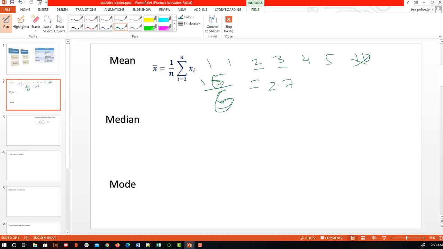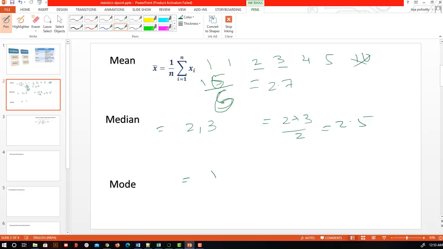Now for some problems I can say 2 and 3 are the median, and for some problems I need to take the average and say 2 plus 3 by 2, so 2.5 is my median. And now coming to mode, I can clearly say that 1 is repeated more. 1 is repeated twice, 2 is repeated once, similarly all others are repeated only once, so my mode is 1.